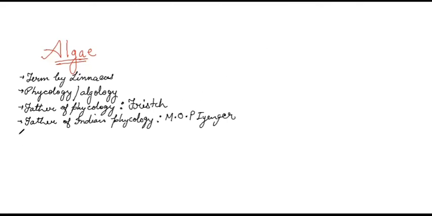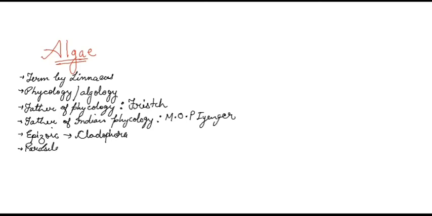So I'll write this point here, epizoic, and the example is Cladophora. Next is endozoic, which lives inside the animals.